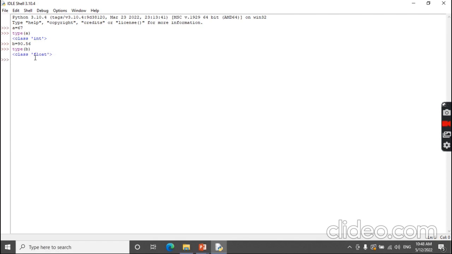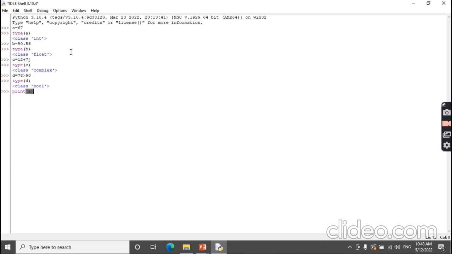Now I'm telling you how to use a complex number. Like I'm taking c equals 12 plus 7j. Now if you want to know the type of c, it shows complex. Now boolean value, I'm taking variable d, using 78 is greater than 90. Of course it is not. Now I want to know the type, bool. And if you want to print these variables, how to print?